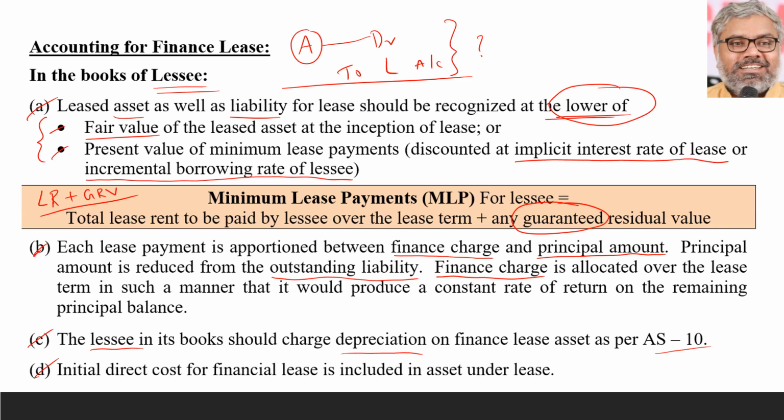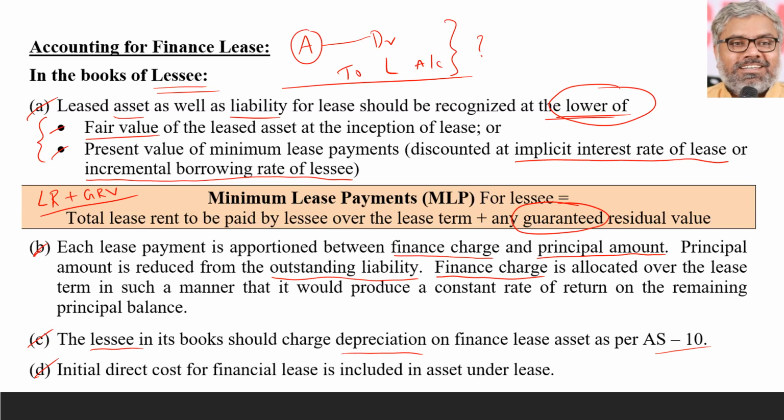Then not only that, sometimes it may be asked to also apportion the finance charges and principal amount for each year. Then in the lease rental of each year, we have to segregate how much is the interest component and how much is the principal component. Like that, in the books of lessee, questions can be asked. Not only 5 marks questions, sometimes more marks can be awarded for this AS 19. AS 19 has the capability of being asked for even 8 to 10 marks also.